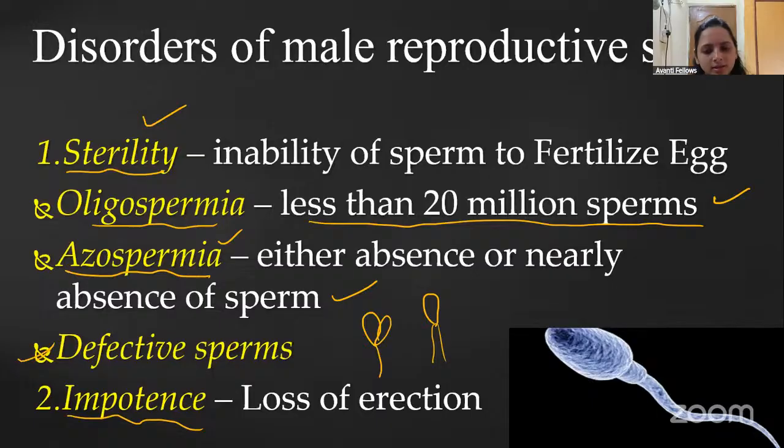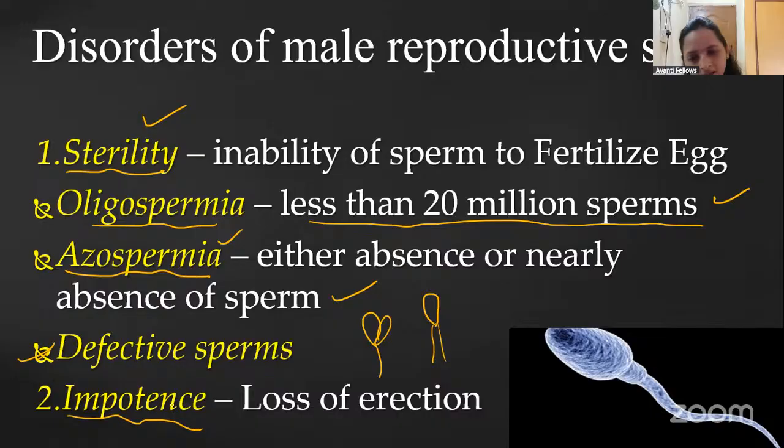During intercourse, an erection should happen in the penis. But what will happen here? The erection is not going to happen. In some cases, the erection lasts for only some time, so that is a temporary impotency that can be cured. But in some cases, there is no erection at all, which means it needs to be treated.